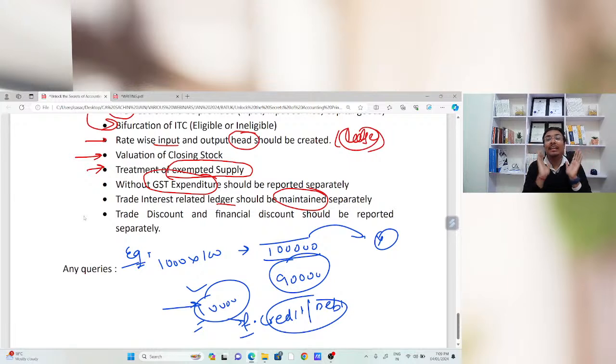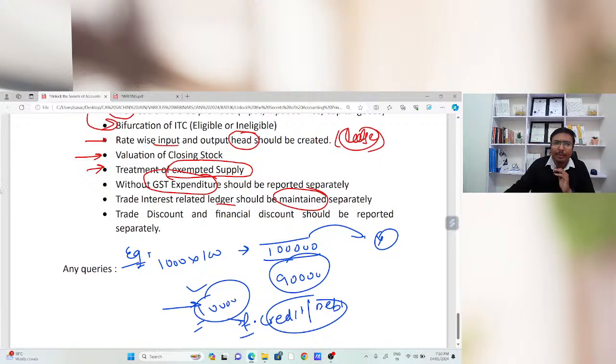So there are two separate ledgers required: one related to trade interest, another related to financial interest. So that in case of litigation or departmental audit, we can easily provide the figure that this is my trade interest and we have paid the GST on that particular amount, and this is my financial interest. There is no GST implication on this financial interest. That is the point.